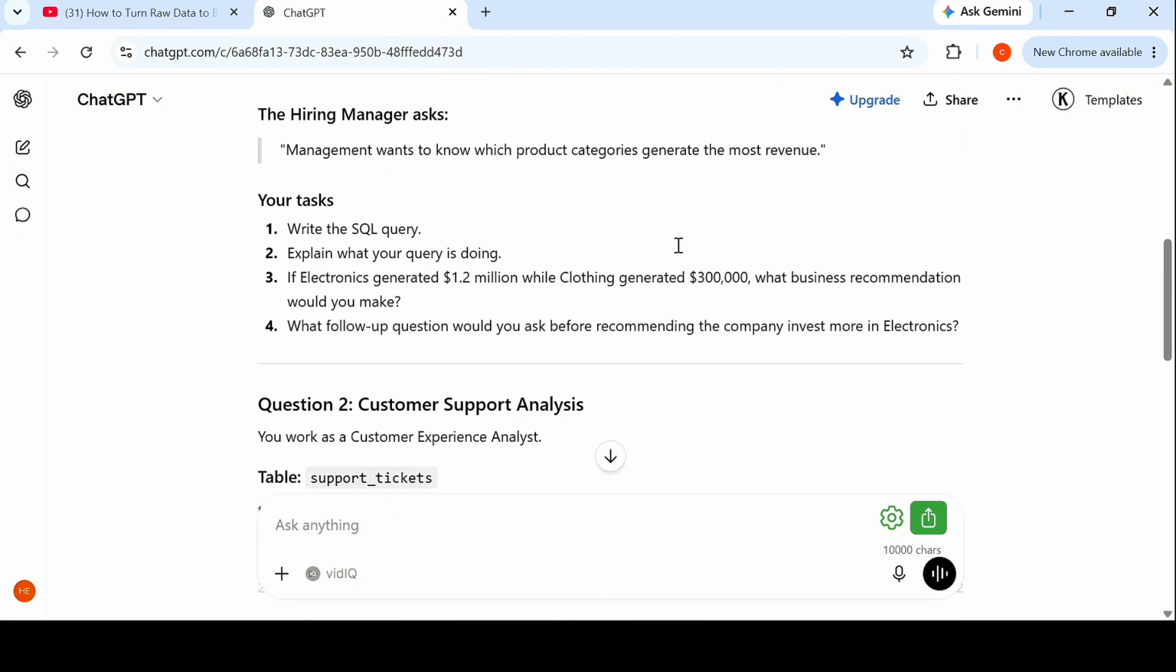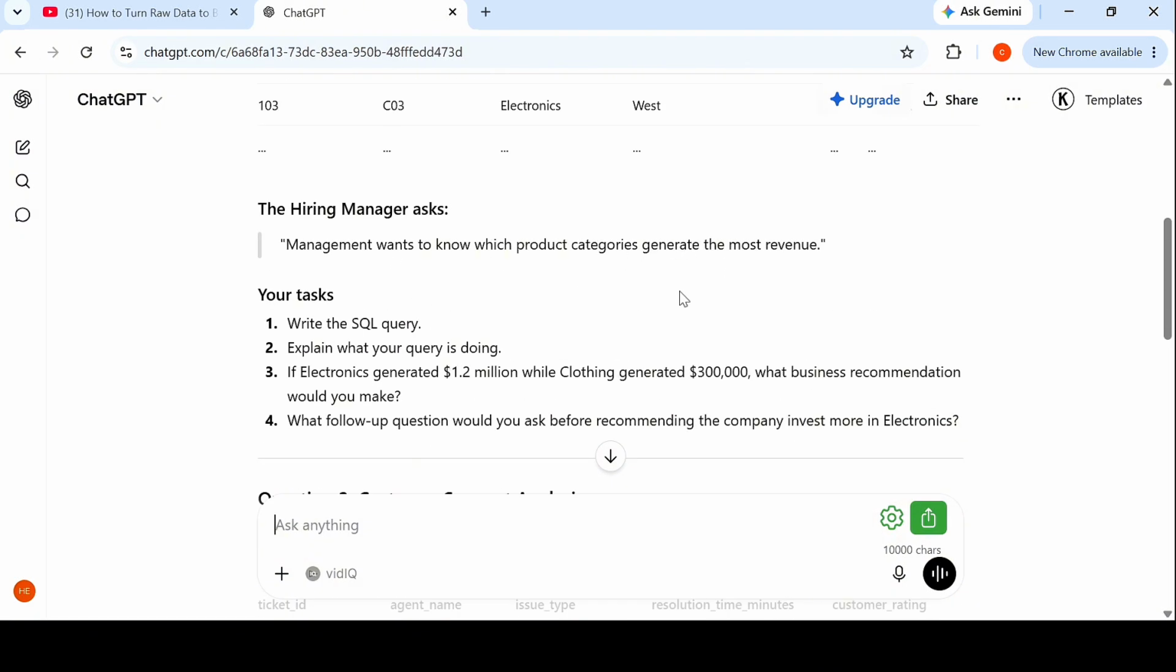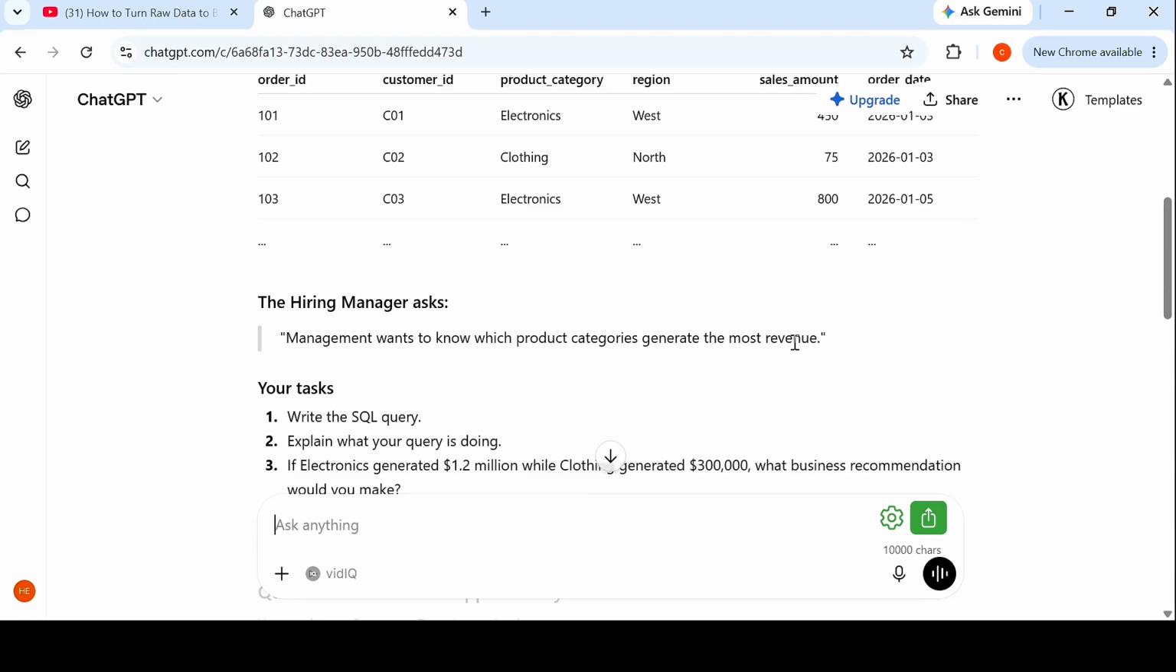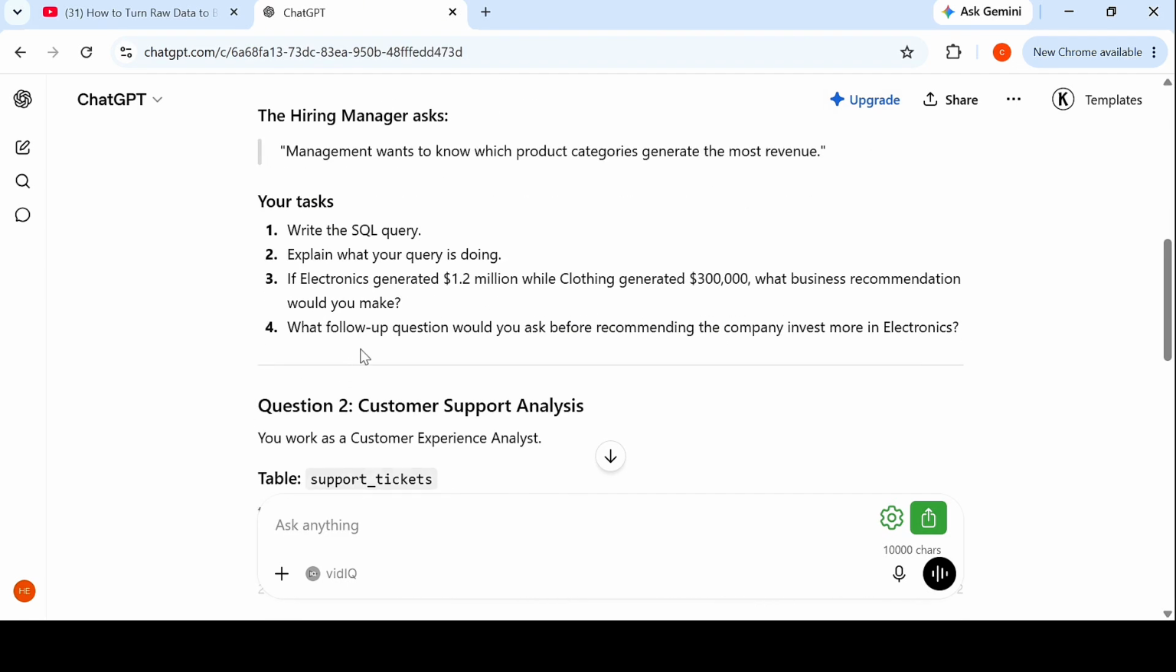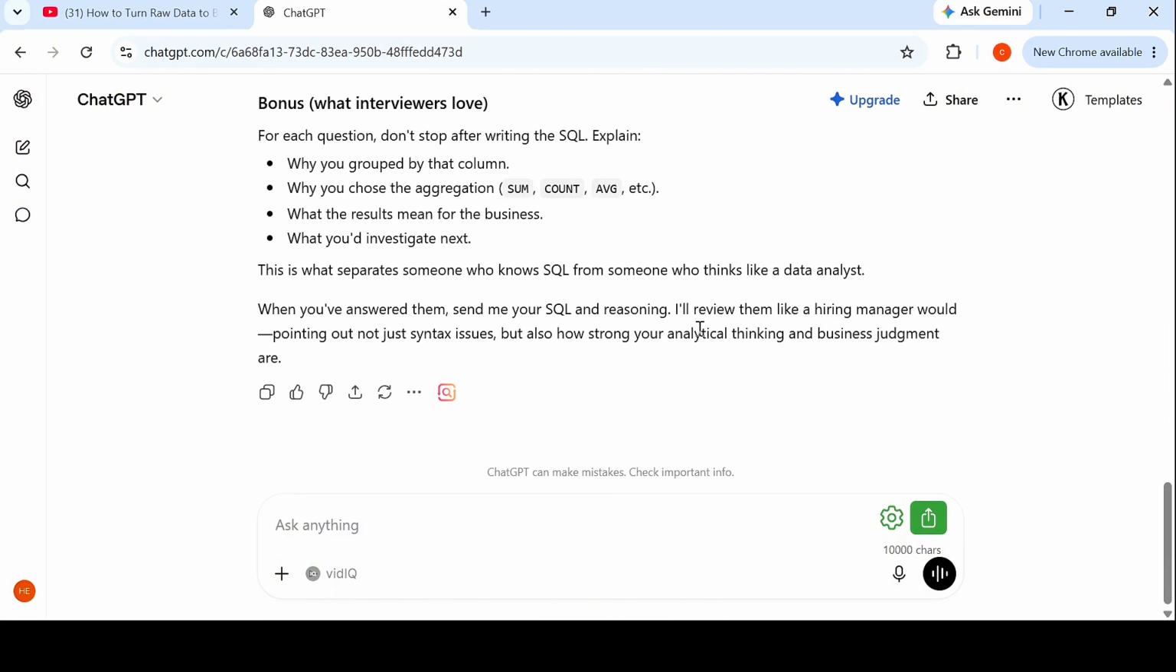So let's look at this. The hiring manager asks, if you notice, it's popped up a table and it says management wants to know which product categories generate the most revenue. Your task is to write the SQL query, explain what your query is doing, and then if electronics generated 1.2 million while clothing generated $300,000, what business recommendation would you make? These are the questions that it has generated for me to answer. And then 4, what follow-up questions would you ask before recommending the company invest more in electronics? I like these questions, so we are going to tackle it. Oh, it actually has 2 questions for us, so let's get right to it.